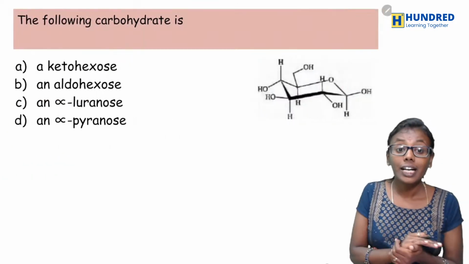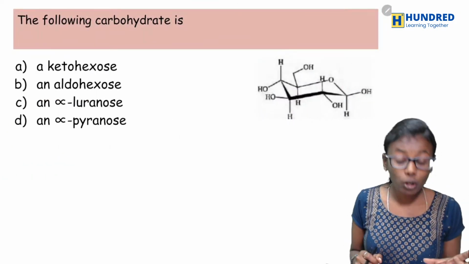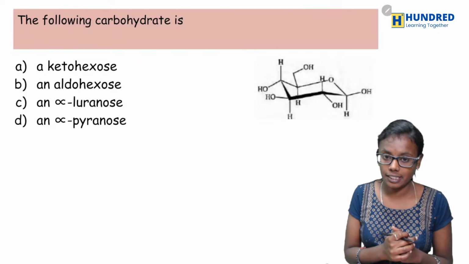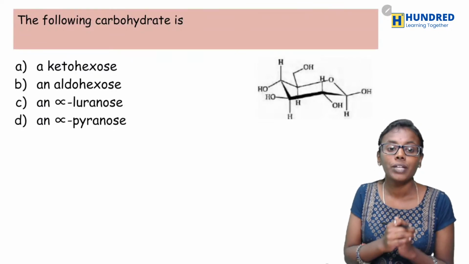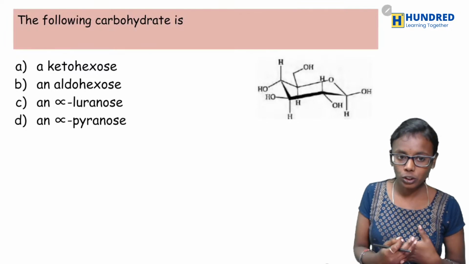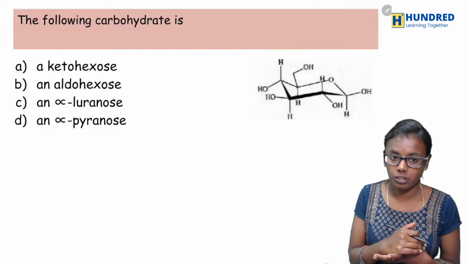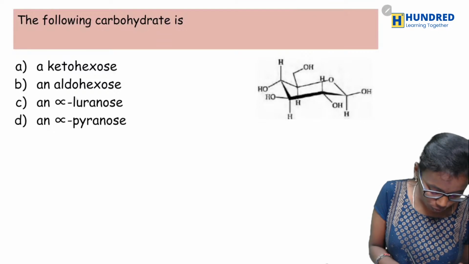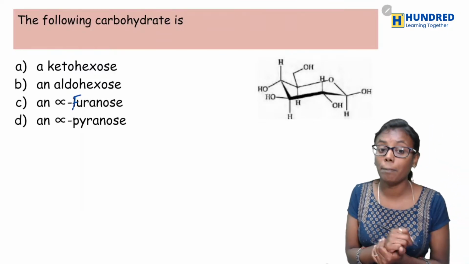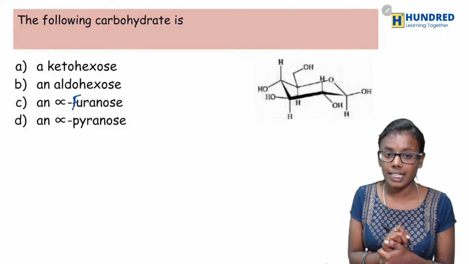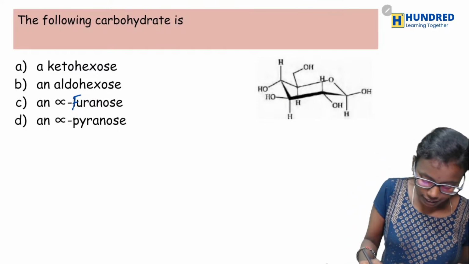Yes, very good. Our next question is, the following carbohydrate is a ketohexose or an aldohexose, and an alpha furanose or alpha pyranose. We have seen the structure, right?